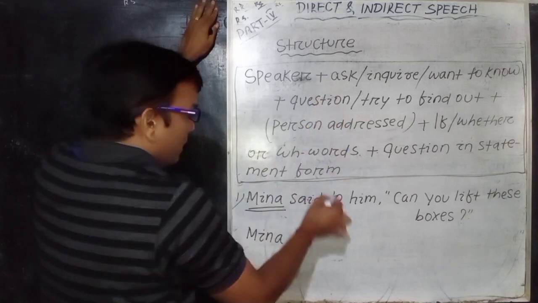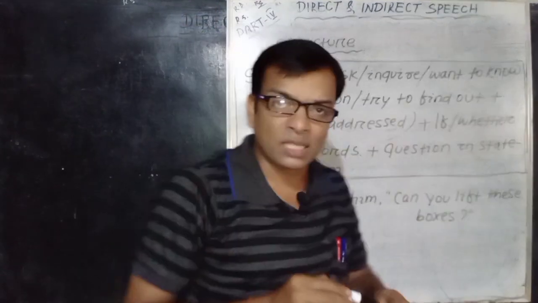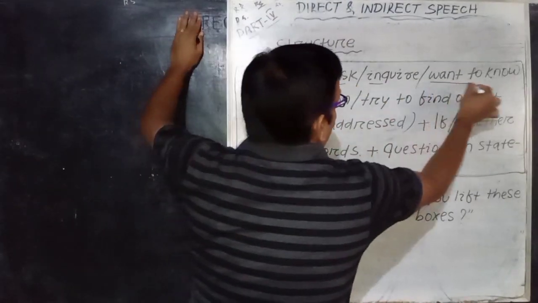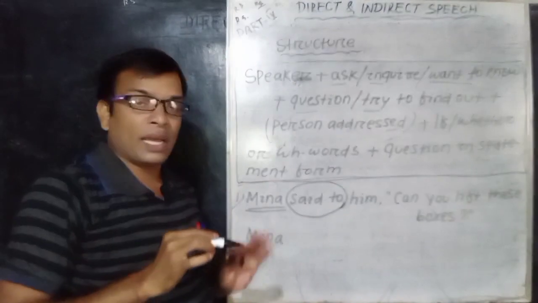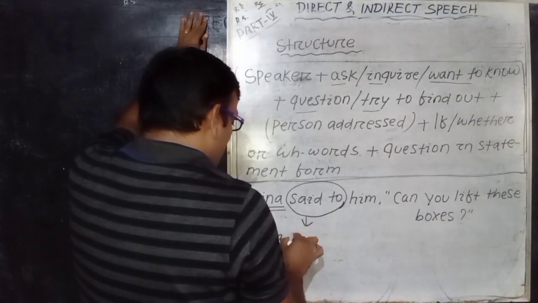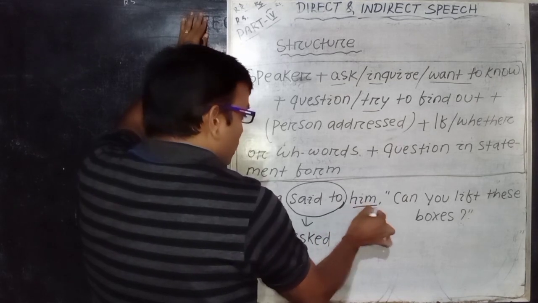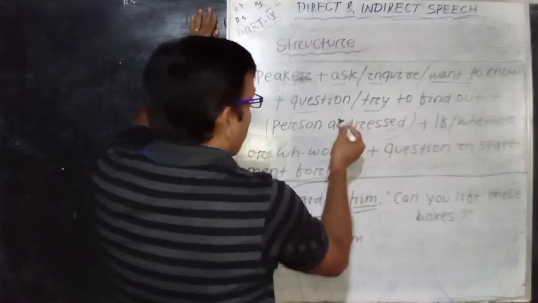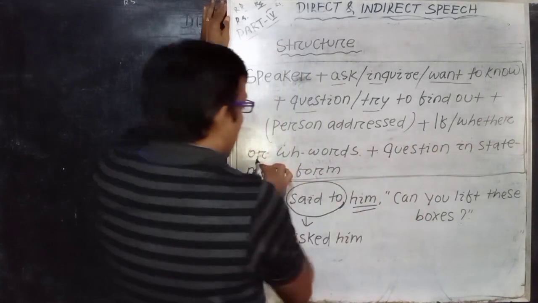I have already told you, if there is said or said to in your direct speech, it must be converted into ask, inquire, want to know, question, or try to find out. Any one of these reporting verbs. Clear? So I simply change it into asked. So Minna asked, then the person addressed, him, remains constant. Then if, whether or WH words.